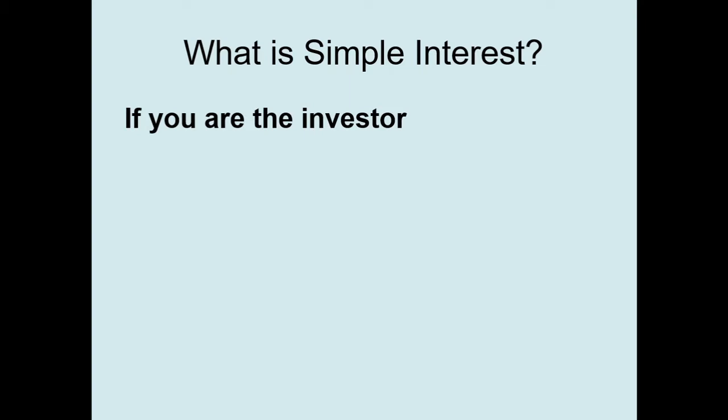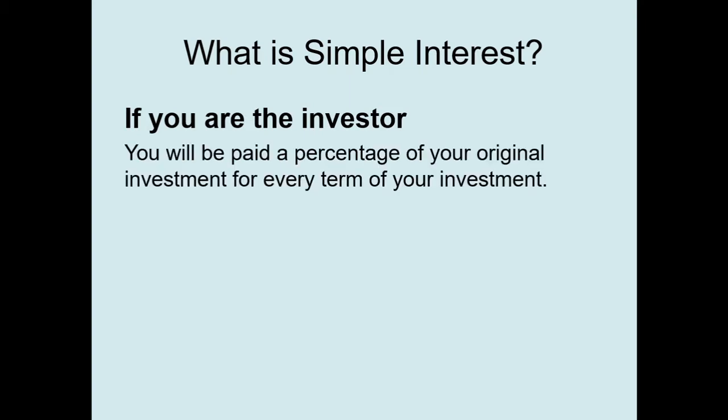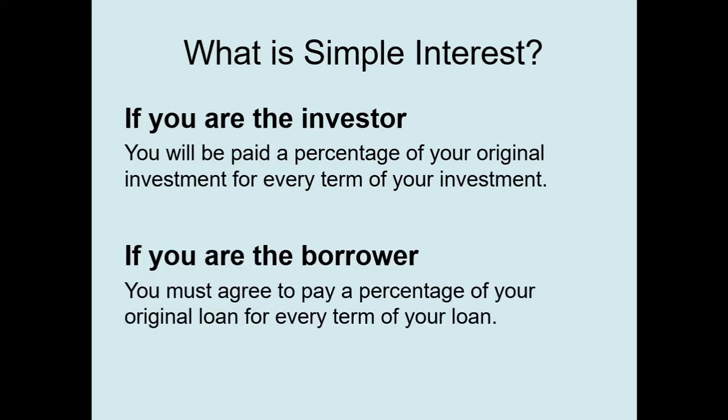They invest it in different businesses, they lend it to people who need to borrow money, and they earn money off your money. But you don't get very much money this way because it's a safe investment. That is, you will always get the original amount back, but you also get a little extra. You will be paid a percentage of your original investment for every term of your investment. So the longer you leave your money there with the bank, the more money you can earn in interest.